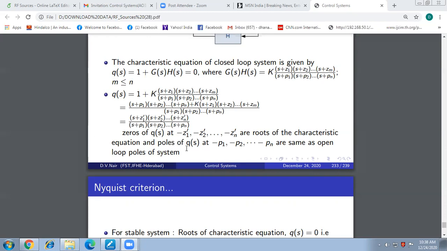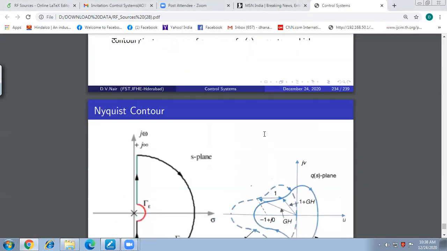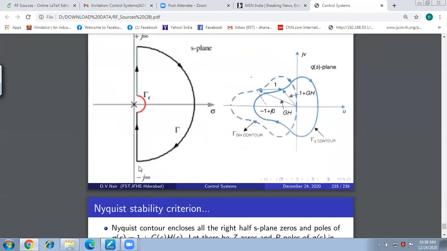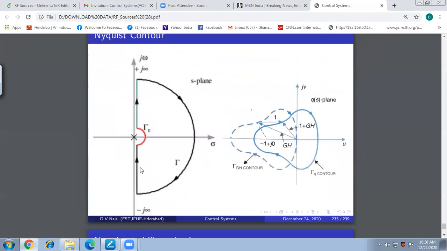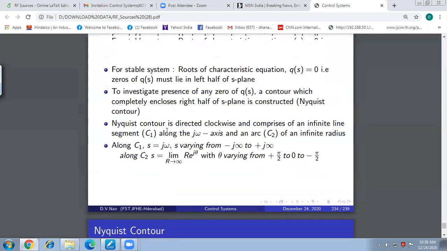For that, I now define a mighty contour in the S plane. This contour encloses the complete right half of the S plane, because you can see here it is extending from omega equal to infinity, going along the real axis, and again approaching omega equal to minus infinity. So I develop a contour that is called the Nyquist contour.